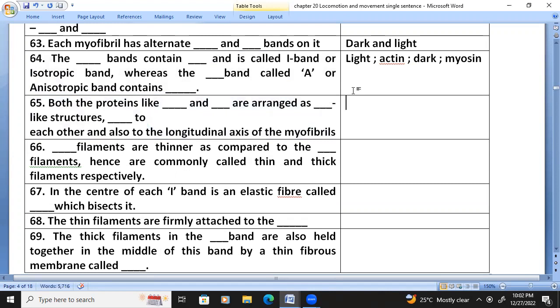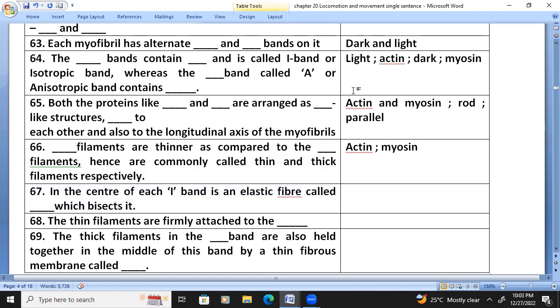Both the proteins, actin and myosin, are arranged as rod-like structures parallel to each other and to the longitudinal axis of the myofibril. Actin filaments are thinner as compared to the myosin filaments, hence they are commonly called thin and thick filaments respectively.